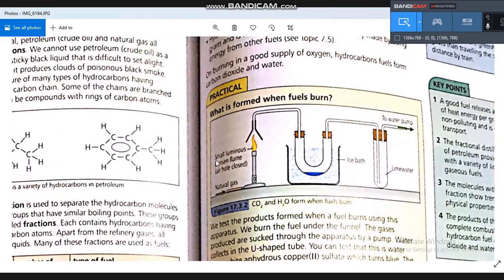This is an experiment to show the products of burning a hydrocarbon, but it's not very important. You can see here that we have a hydrocarbon, this blue one. When this hydrocarbon is burned, it can produce carbon dioxide. Carbon dioxide will go to this tube, which contains lime water, and it will turn the lime water milky.